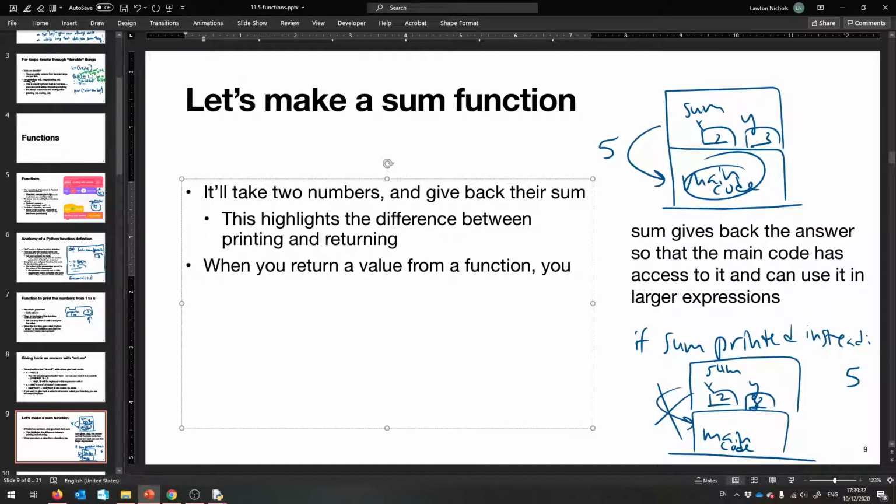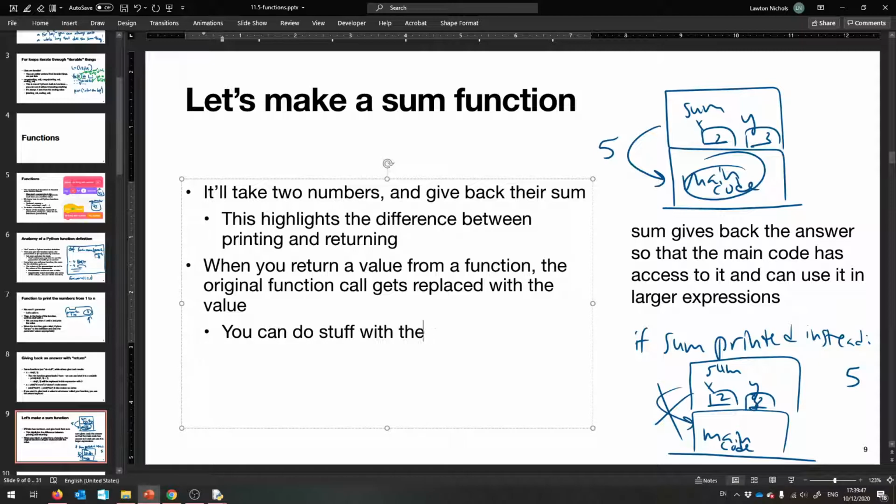you allow that original function call to be replaced with the value. You can make longer lines of code. You can do stuff with the result. When you don't return a value, you cannot assign anything.